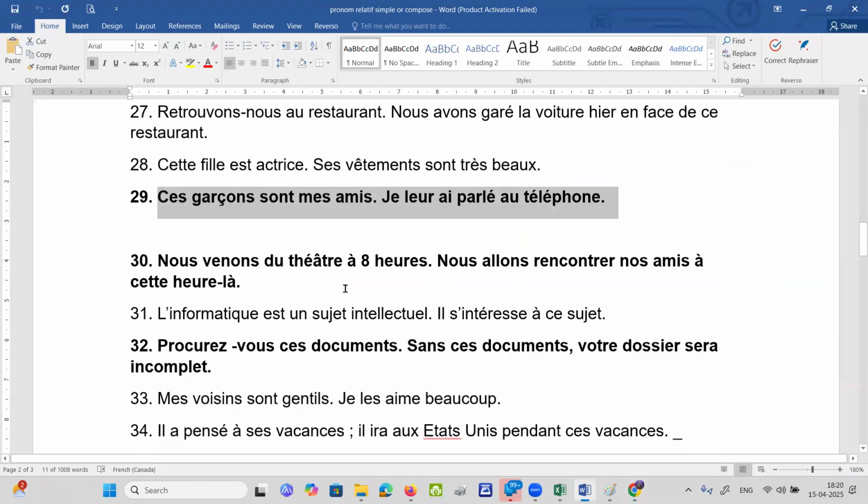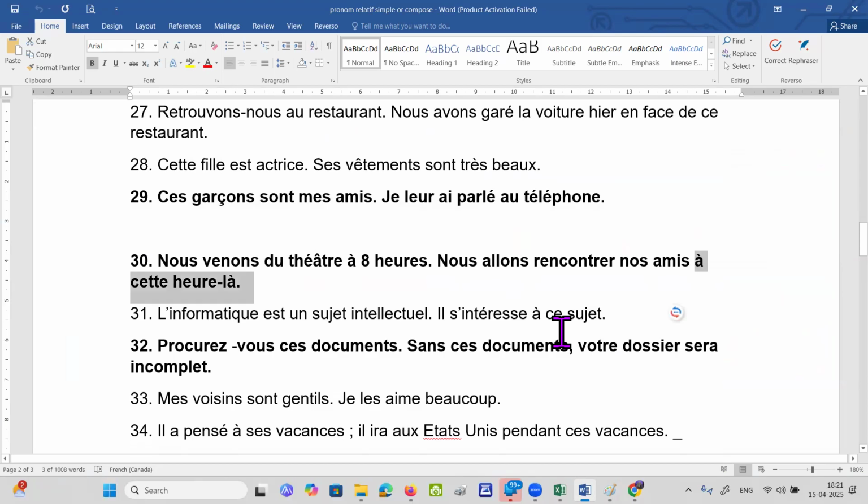We come from the theater at 8 o'clock. Nous allons rencontrer nos amis à 7 heures-là. So it becomes... like ce jour-là, no? À 7 heures-là. Lequel, lequel? No, à 7 heures-là will become où.